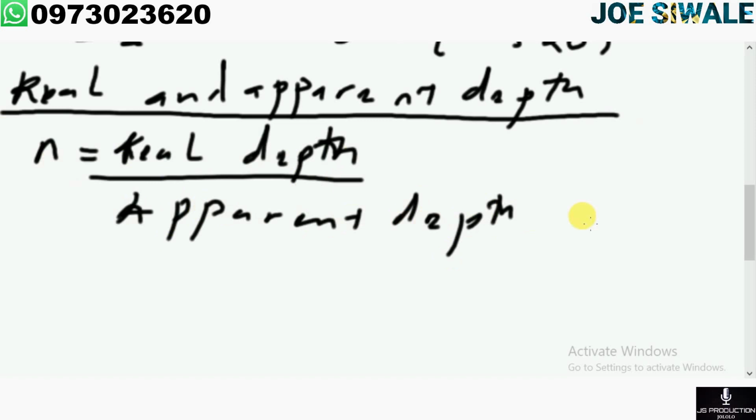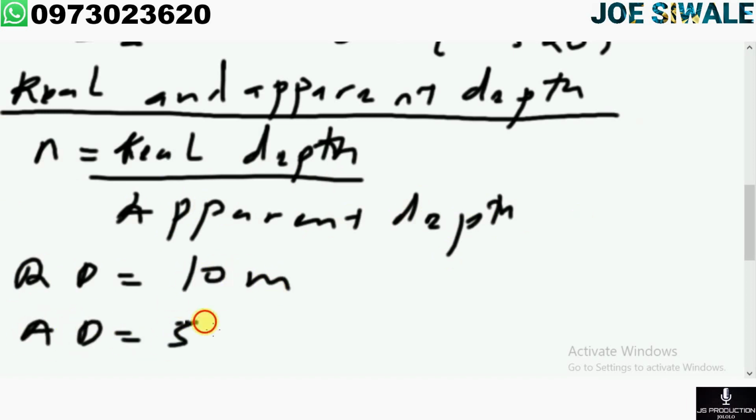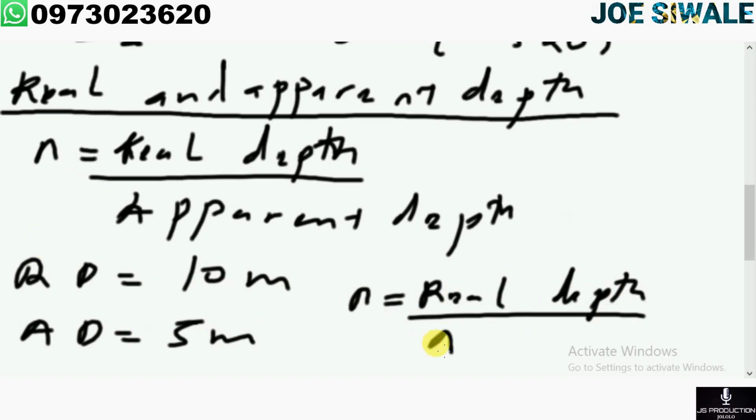It's actually a simple formula. So for example, if you have been given the real depth, RD, as 10 meters, and the apparent depth as 5 meters, and you have been told to calculate the refractive index, we're going to say N is equal to the real depth divided by the apparent depth.